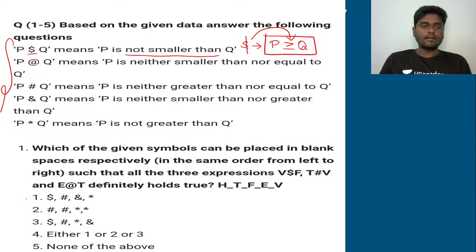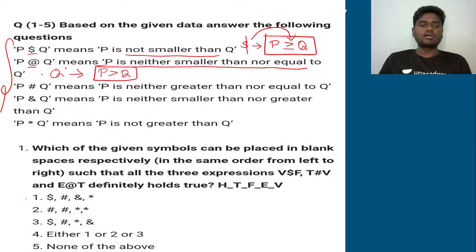Very simple, right? And the second one, P @ Q means P is neither smaller than nor equal to. So @ exactly corresponds to neither smaller than nor equal to. If that is the case, then if it is neither smaller nor equal, then it should definitely be greater than.